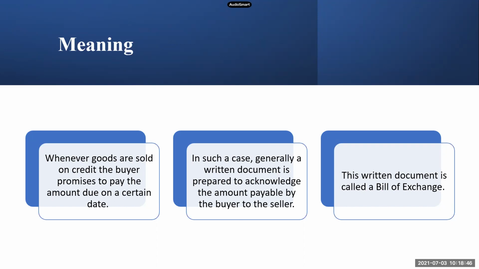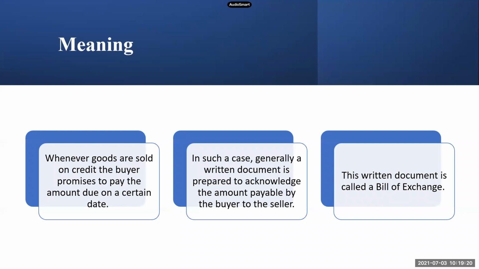He will prepare the bill and send it to the buyer. The buyer will sign it, which implies that he is giving his acceptance. Once the acceptance is given, this document is called a bill of exchange. Unless the acceptance is given, this doesn't become a bill of exchange. It is merely a written document. So this written document prepared by the seller, sent to the buyer, and after the buyer's acceptance, it becomes a legal document which is called a bill of exchange.